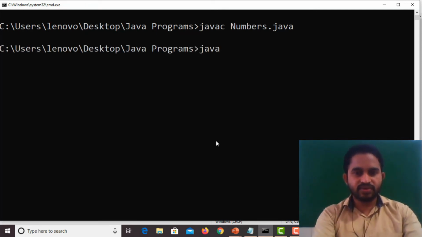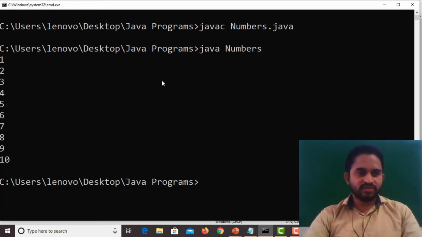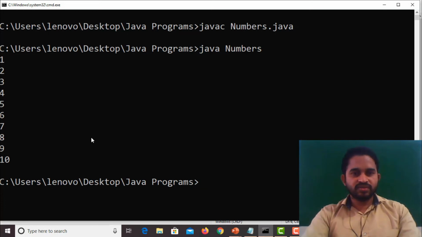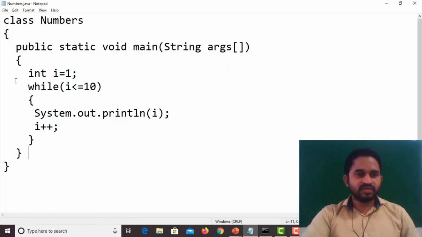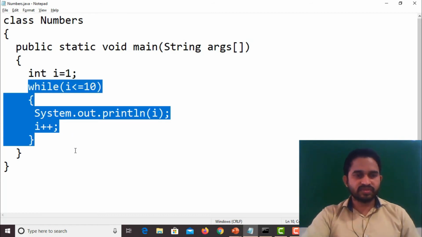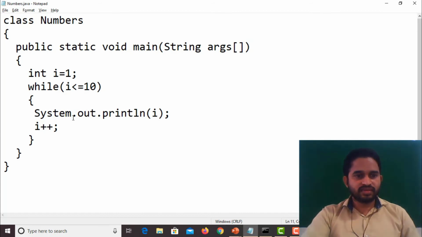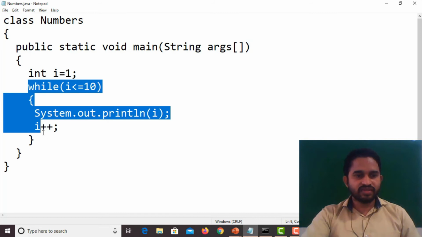Next, how to run? Java Numbers. So 1 to 10 numbers. It will display 1 to 10 numbers. So this is printing 1 to 10 numbers using a while loop. Copy this program. This is for while. Next we go for do while.